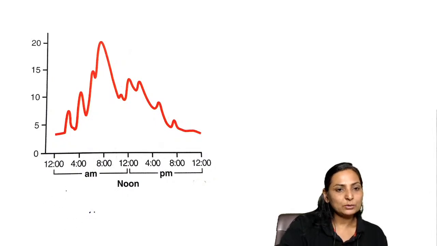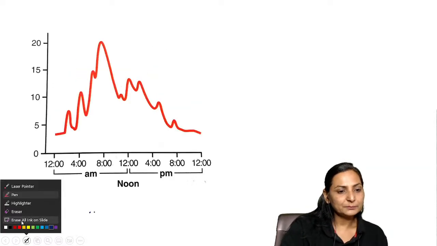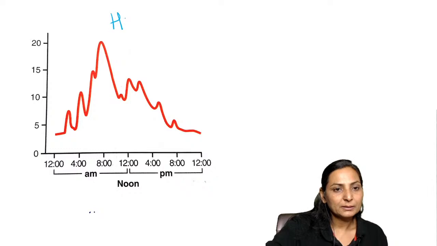Now I gave you a graph over here. See, I've given you a graph. This is the graph of a hormone, right?